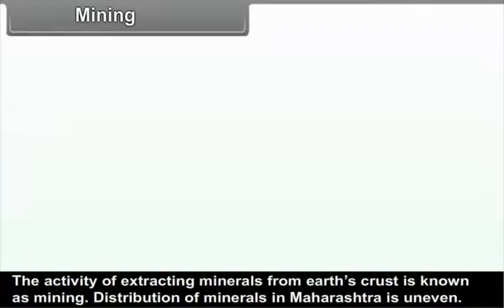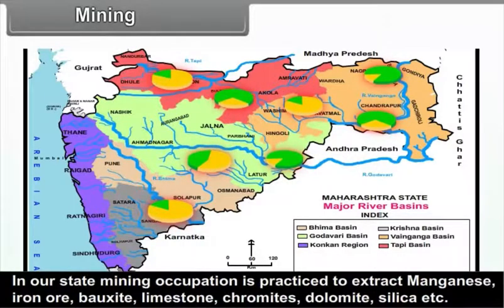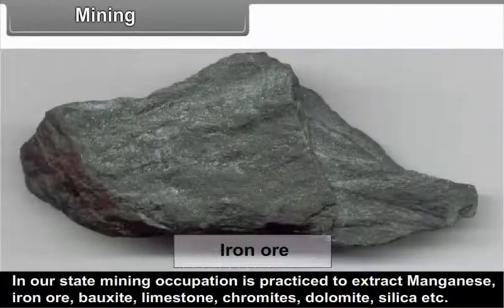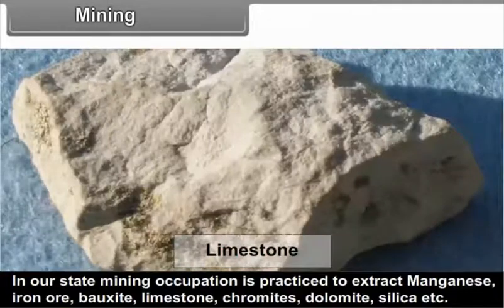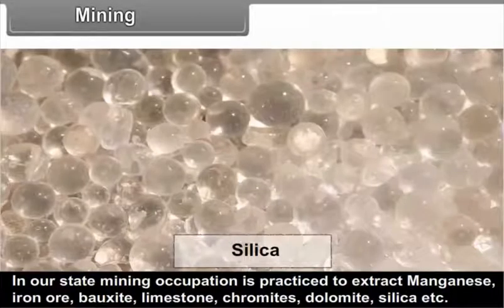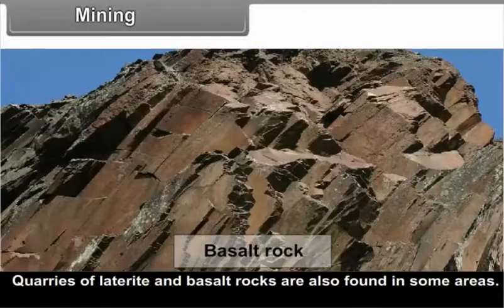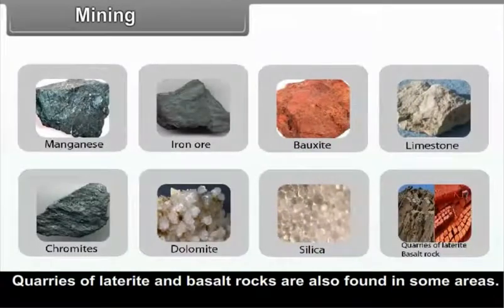Number 6. Mining. The activity of extracting minerals from Earth's crust is known as mining. Distribution of minerals in Maharashtra is uneven. In our state, mining occupation is practiced to extract manganese, iron ore, bauxite, limestone, chromite, dolomite, silica, etc. Quarries of laterite and basalt rocks are also found in some areas.